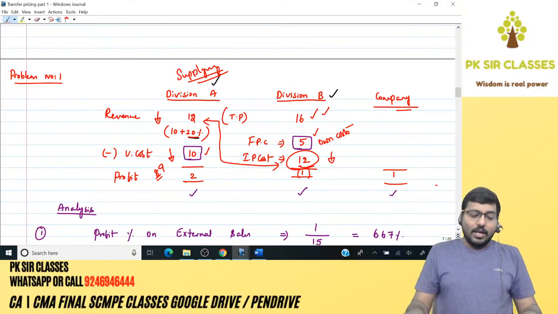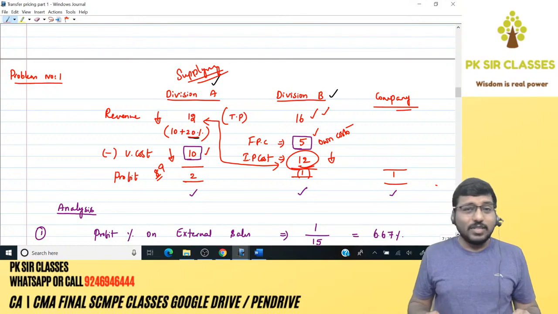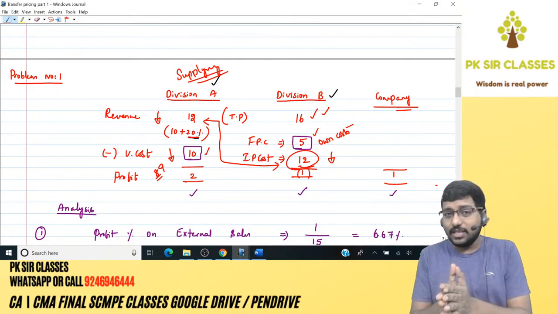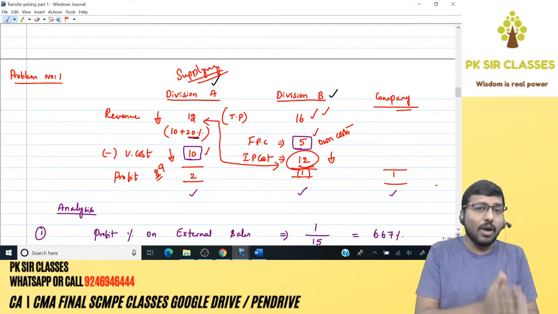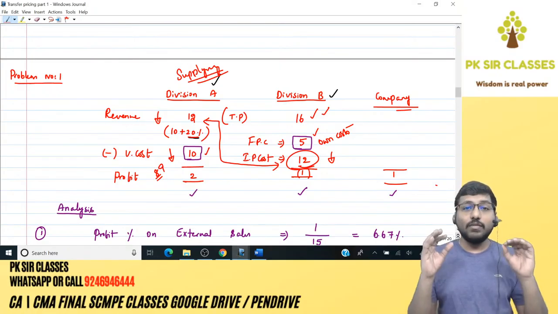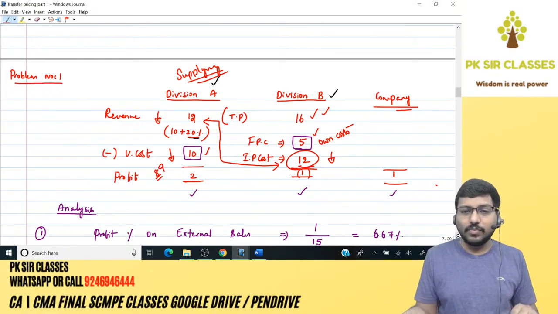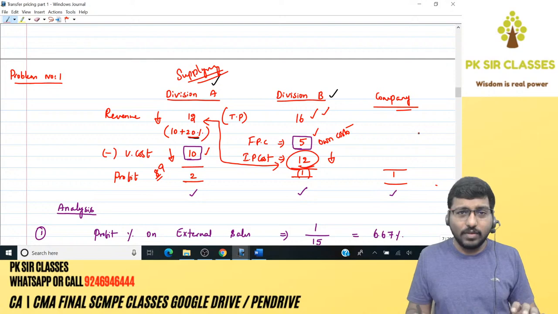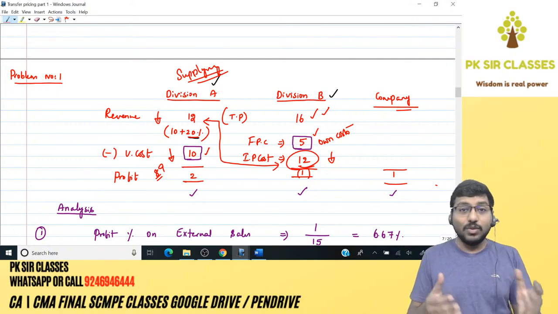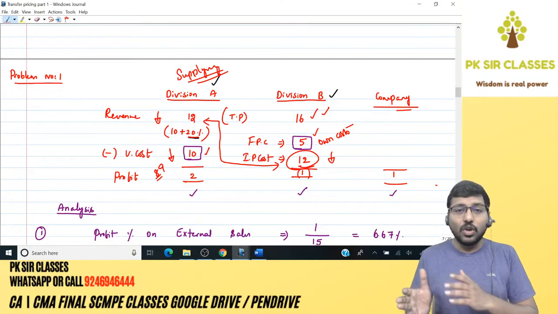Okay. And last but not least, we have seen an important point where the company may advise the receiving division, that is Division B, to buy from an external vendor. And I told you yesterday that it's a very good thing for the company. Why? Because when you try to buy from an external vendor, there are two possibilities. Either your external buying price will be greater than the internal transfer price, or it will be less.